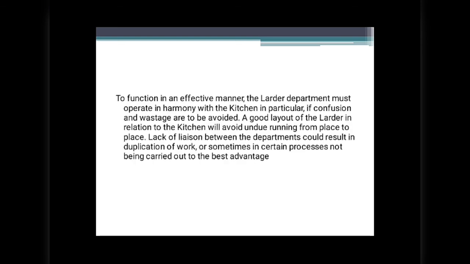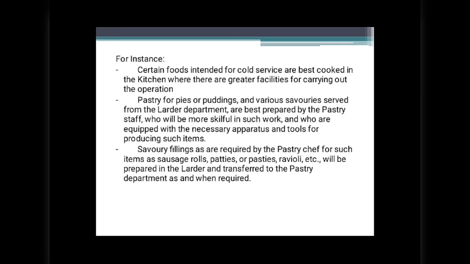To function in an effective manner, the larder department must operate in harmony with the kitchen in particular. If confusion and wastage are to be avoided, a good layout of the larder in relation to the kitchen will avoid undue running from place to place. Lack of liaison between the departments could result in duplication of work or sometimes in certain processes not being carried out to the best advantage.